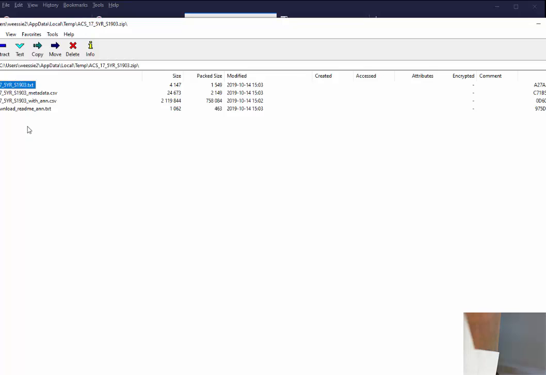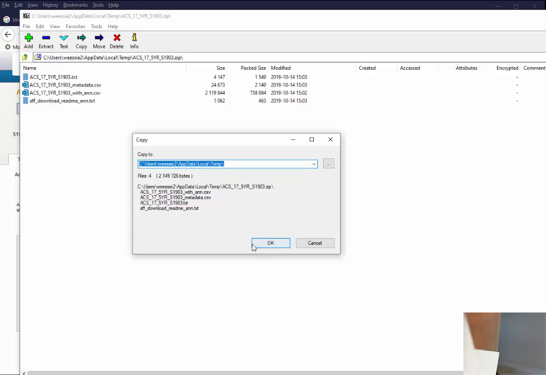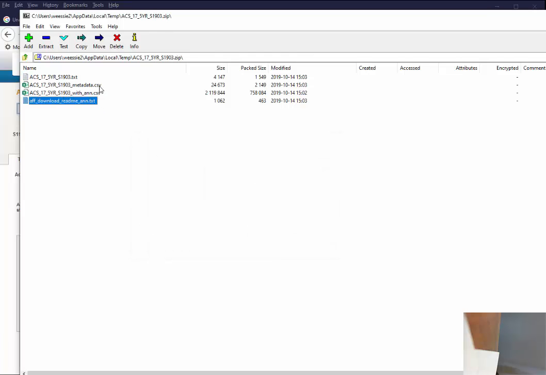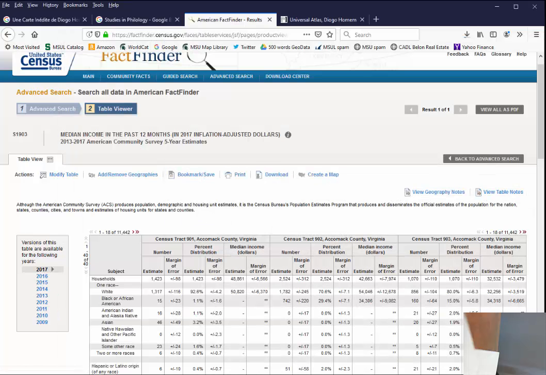It zips it, and so we have to extract it. And you can see it's a comma delimited file, but it would open in Microsoft Excel. So it looks like we were successful. We got what we wanted, and good luck to you.